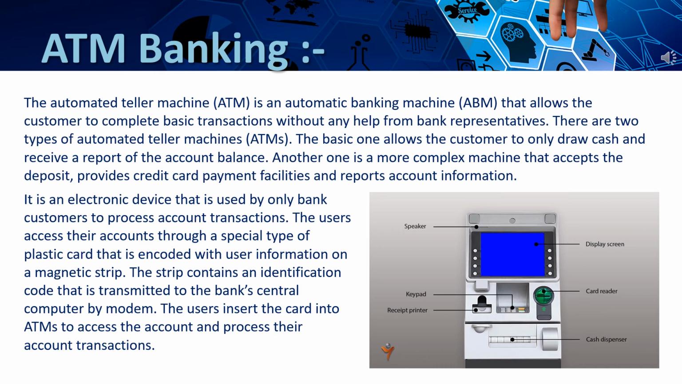There are two types of automated teller machines. The basic one allows the customer to only draw cash and receive a report of the account balance. Another one is a more complex machine that accepts deposits, provides credit card payment facilities, and reports accounting information. It is an electronic device that is used only by bank customers to process account transactions.